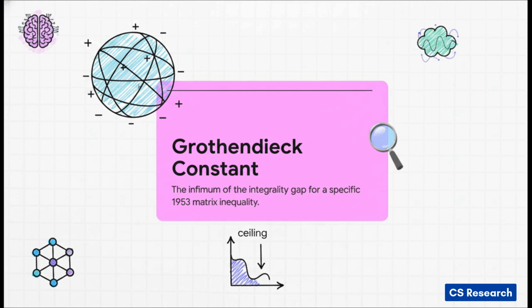The Grothendieck constant, which you'll usually see written as K sub g, is basically this incredibly stubborn mathematical ceiling. Imagine you're trying to map this complex, perfectly smooth sphere of endless possibilities into a set of rigid, blocky, black and white rules. The Grothendieck constant represents the mathematical cost, or the gap, of forcing that smooth, continuous reality into a strict, discrete format. In functional analysis, it's the absolute limit between a continuous optimization problem and its discrete counterpart. It's a foundational boundary. It shows up everywhere from graph theory to quantum mechanics. And the crazy part? For 70 years, no one has actually known its exact value.